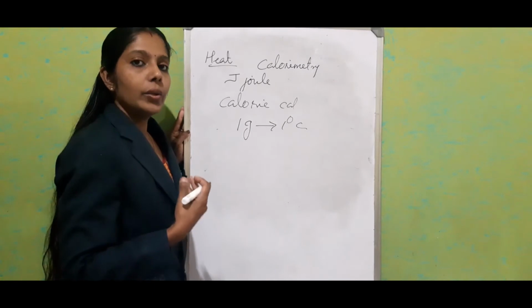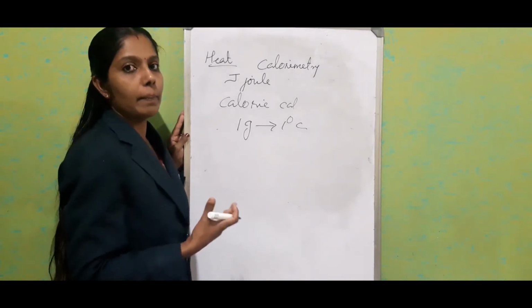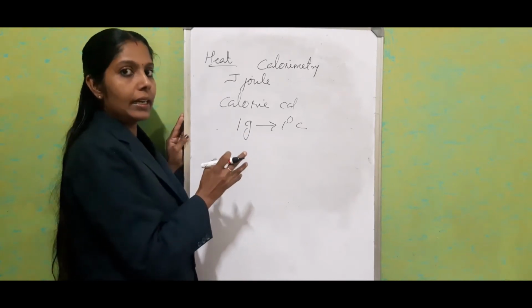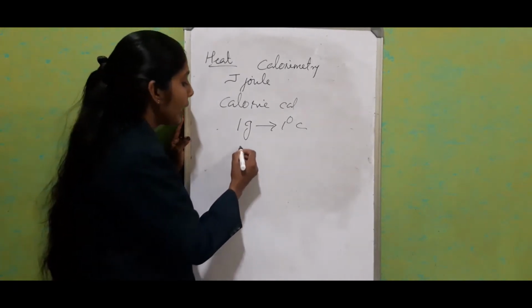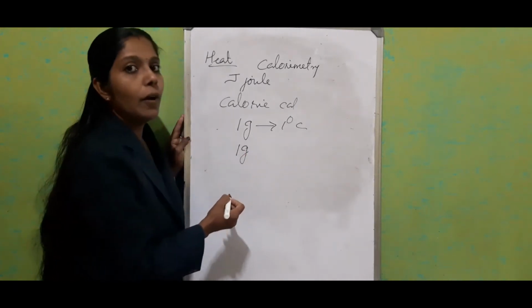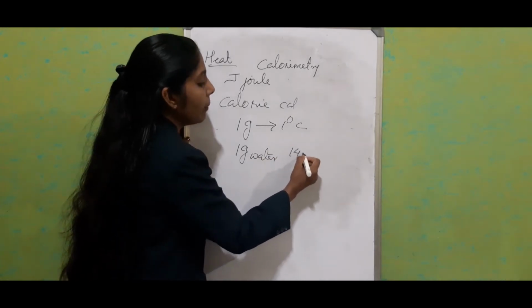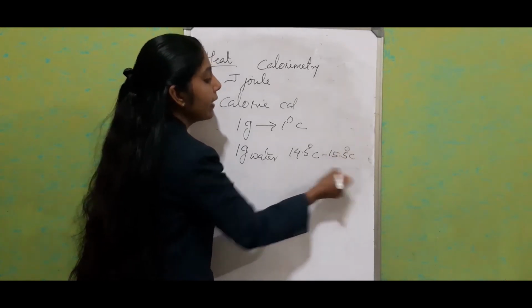The water shows some uneven expansion with temperature, so we have particularly defined 1 calorie in this way. It is the amount of heat energy required to raise the temperature of 1 gram of water from 14.5 degrees Celsius to 15.5 degrees Celsius.